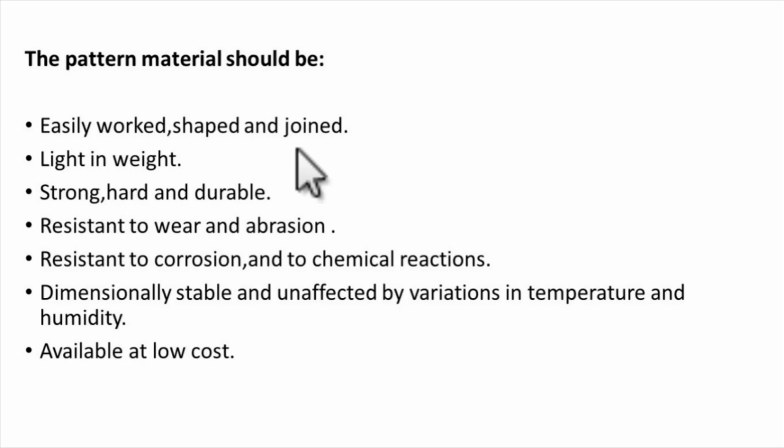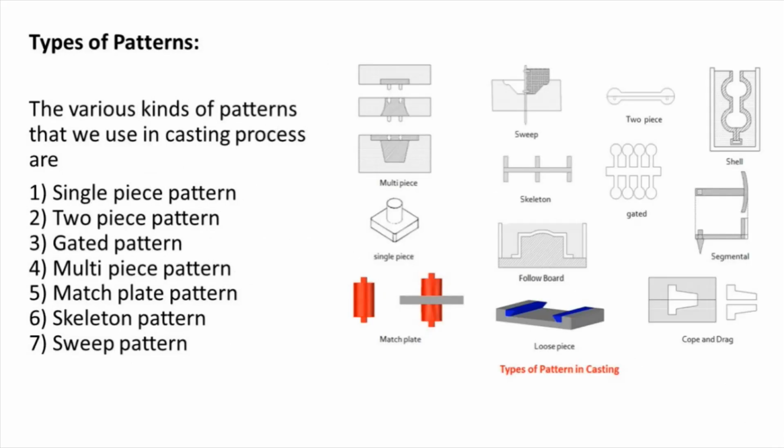Before choosing the pattern, we should keep these points in mind: the pattern should be lightweight, strong, hard, and durable, resistant to water and abrasion, resistant to corrosion and chemical reactions. It should also have dimensional stability, and it should be available at low cost. These are the things we should keep in mind before choosing or designing any pattern.